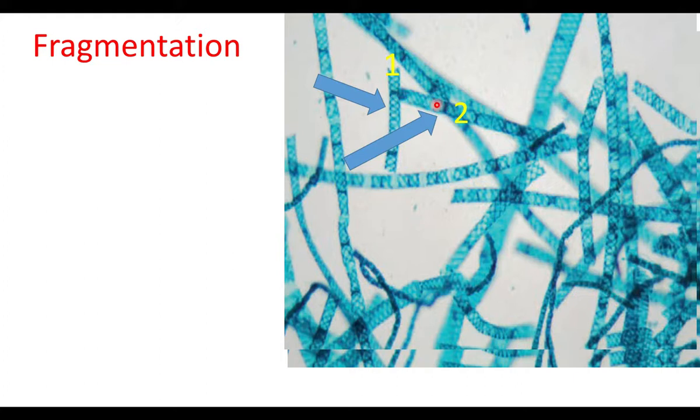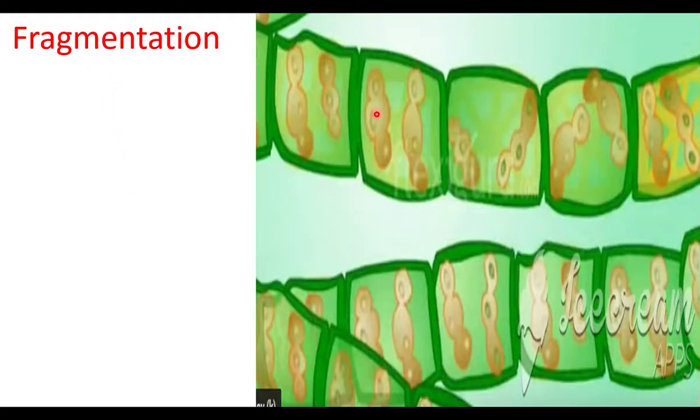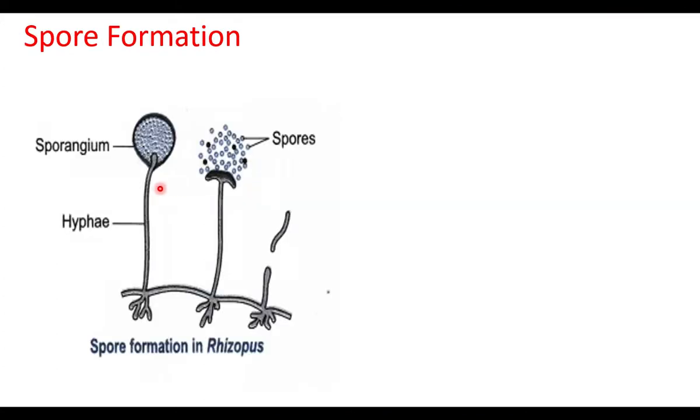Each fragment later develops into a new Spirogyra. Each fragment or piece of a filament will grow into a new filament, or a new alga. This is called fragmentation. So after fragmentation, two new algae develop from the parental filament.